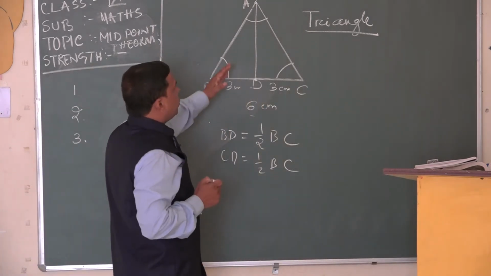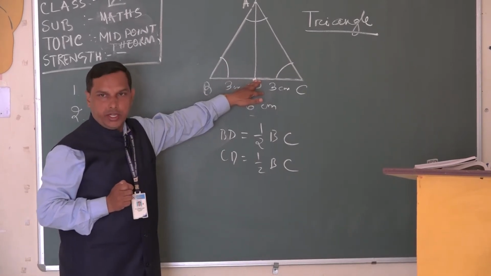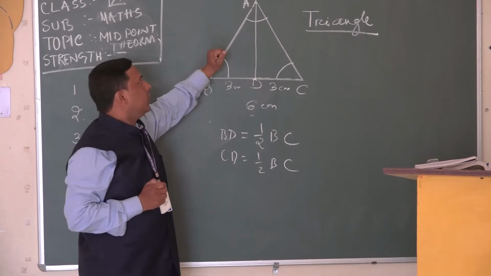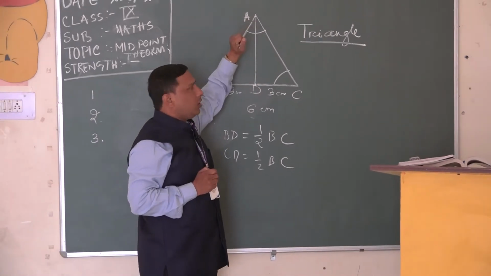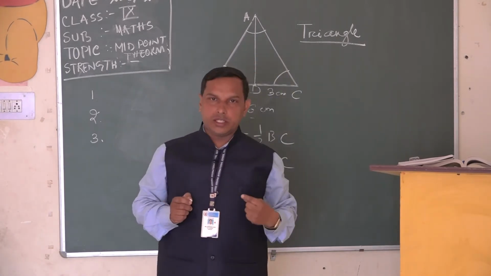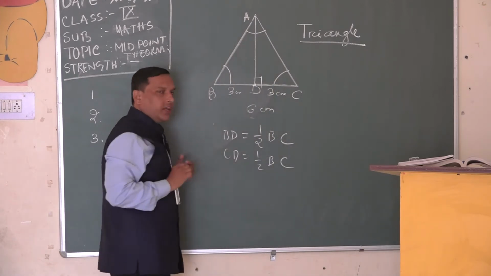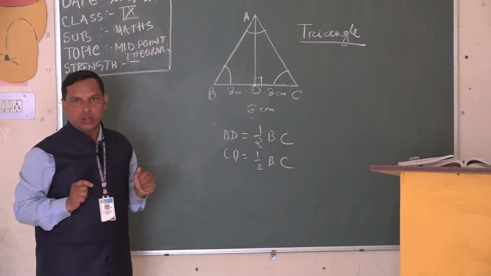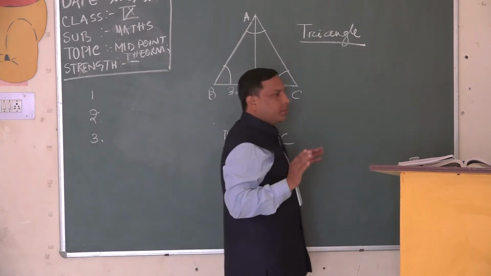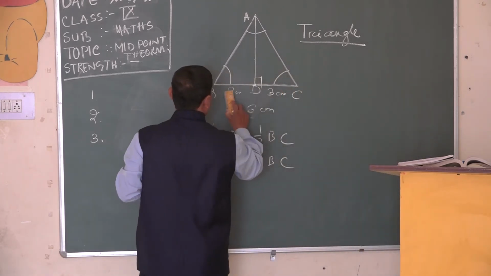Any line joining the opposite vertex to the midpoint of the opposite side is termed a median. But if the line joining the opposite vertex is perpendicular to the opposite side, then we can say that it is an altitude. Altitude generally means height. Okay, fine. This is the fundamental or basic idea about triangles.